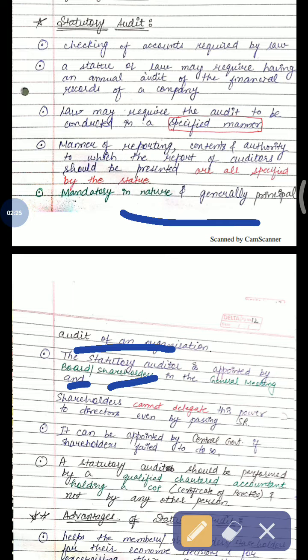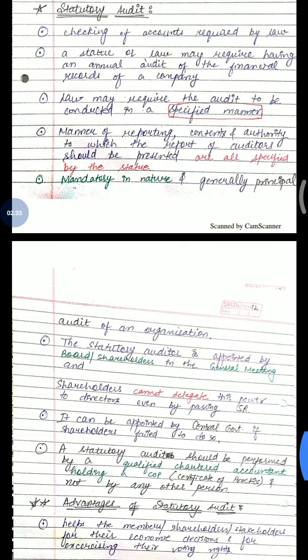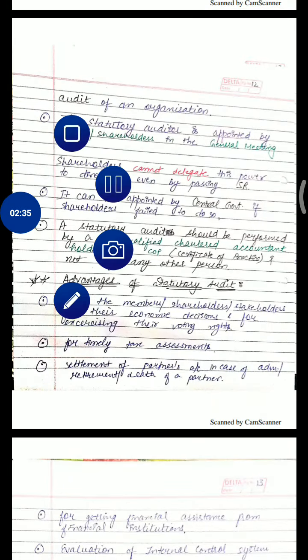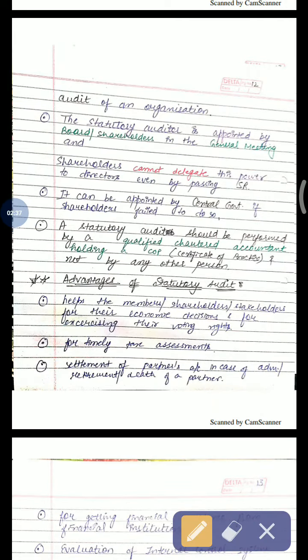It can be appointed by the central government if shareholders fail to do so. A statutory audit should be performed by a qualified CA, chartered accountant, holding a COP, certificate of practice, and not by any other person.